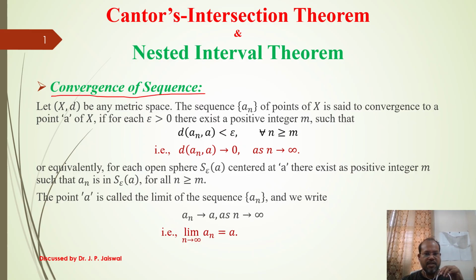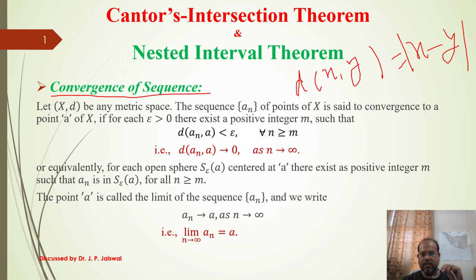First is the convergence of a sequence. Maybe you are aware of the convergence of a sequence in real numbers. The idea is parallel. The only difference is that in a metric space, d of x, y is replaced by mod of x minus y, and in place of a non-empty set X, we take the set of real numbers, so the result is converted from the metric space to the real space.